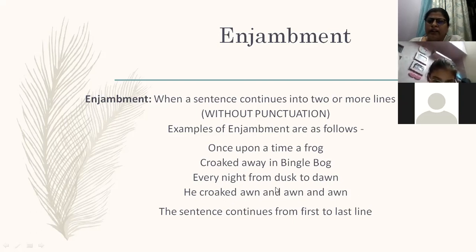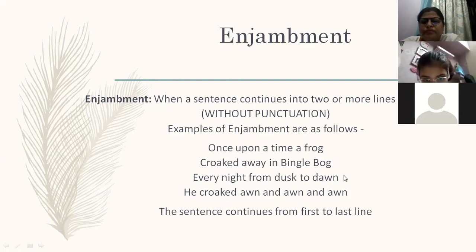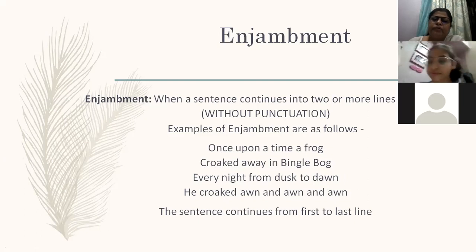Though there are other poetic devices in these lines. Can you tell me any literary device in croaked away in Bengal bog? Alliteration, Bengal bog. Every night from dusk to dawn? Repetition or anaphora.